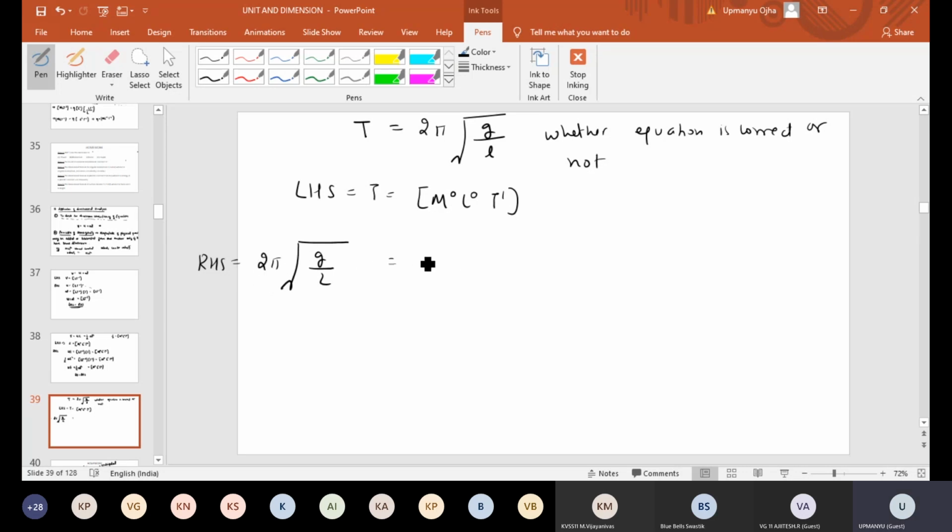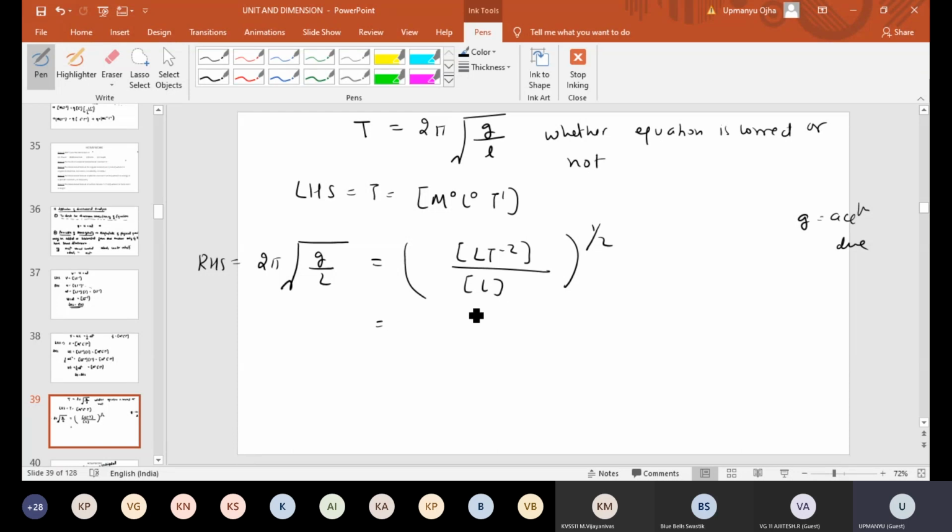Now 2 pi is dimensionless, so we don't consider this. Now put a bracket here. Dimension of G, G is acceleration due to gravity. Dimension formula of acceleration is what? L T minus 2. Divided by L. L T minus 2 divided by L, power half, because it is a root here, so we have to consider the root also.